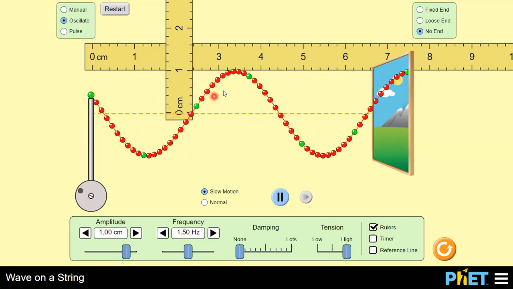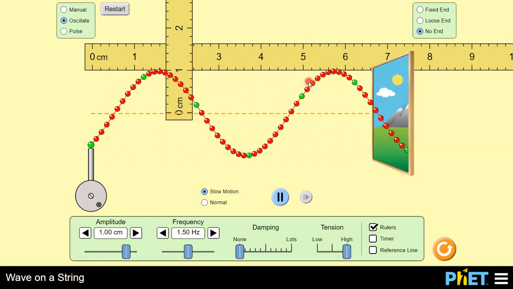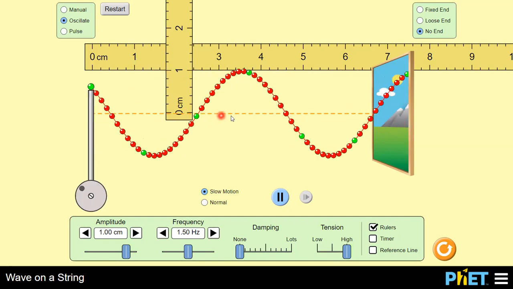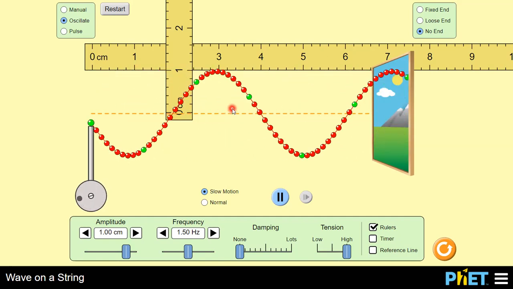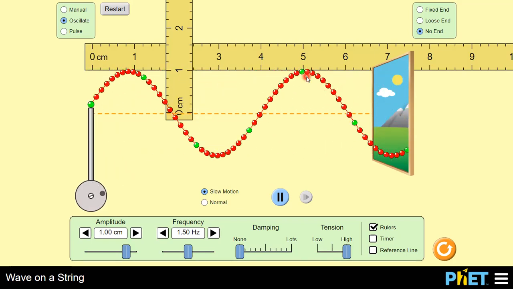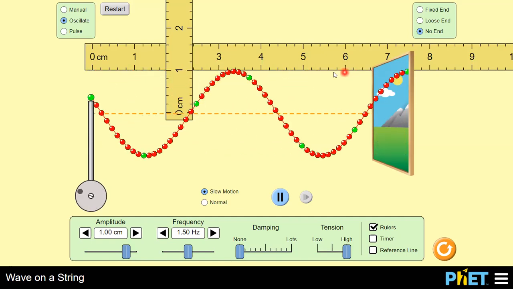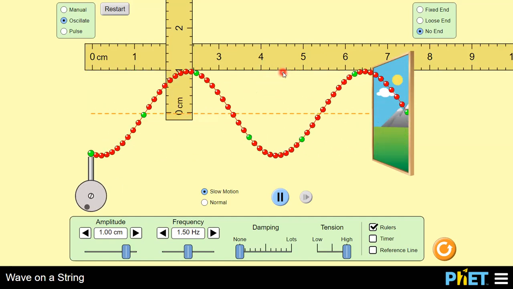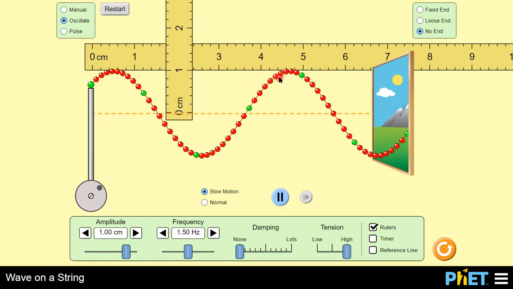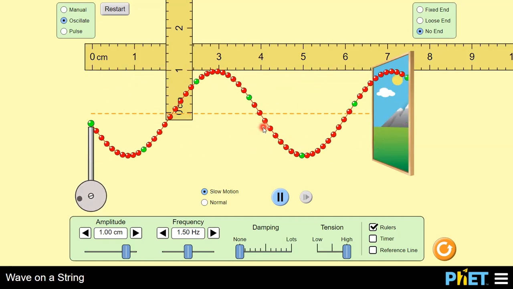Now if you look at the displacement of all the particles from their mean position, they are covering 1 centimeter distance. No particle is moving beyond 1 centimeter. All the particles cover 1 centimeter and come back. So we say the amplitude of these particles is 1 centimeter.